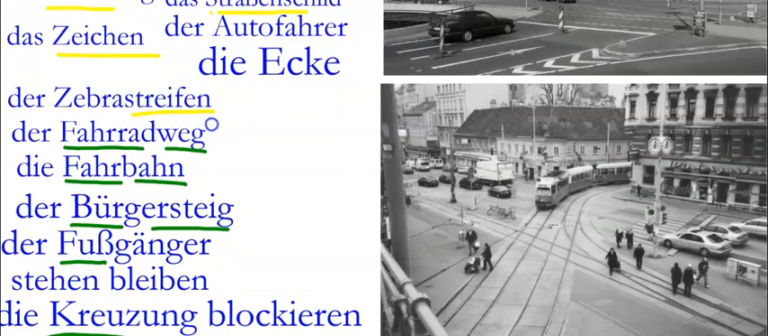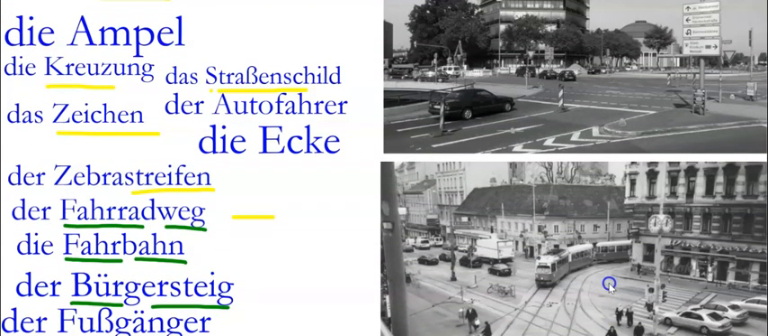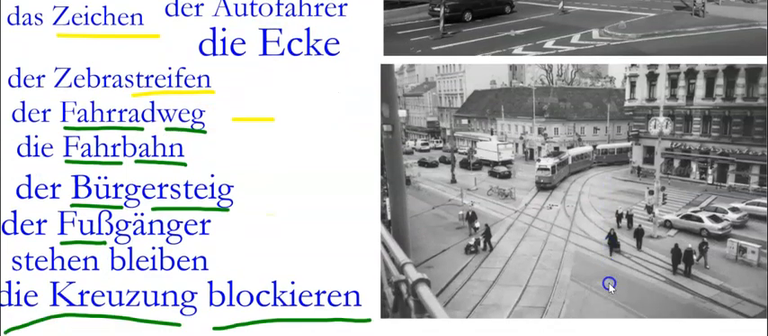Der Zebrastreifen. Zebrastreifen. Der Fahrradweg. I don't think my pictures have any of those. Nope. So that is a Fahrrad, which is the bike path. A Fahrbahn.